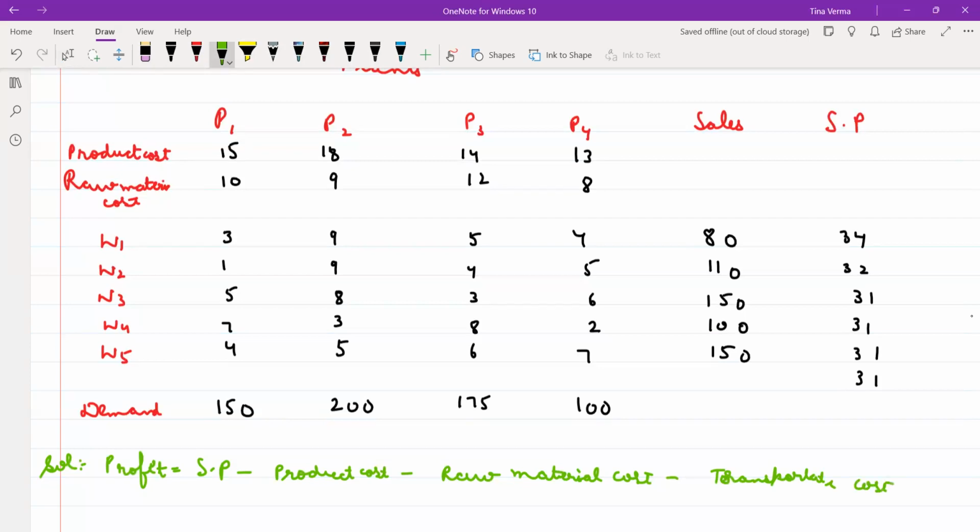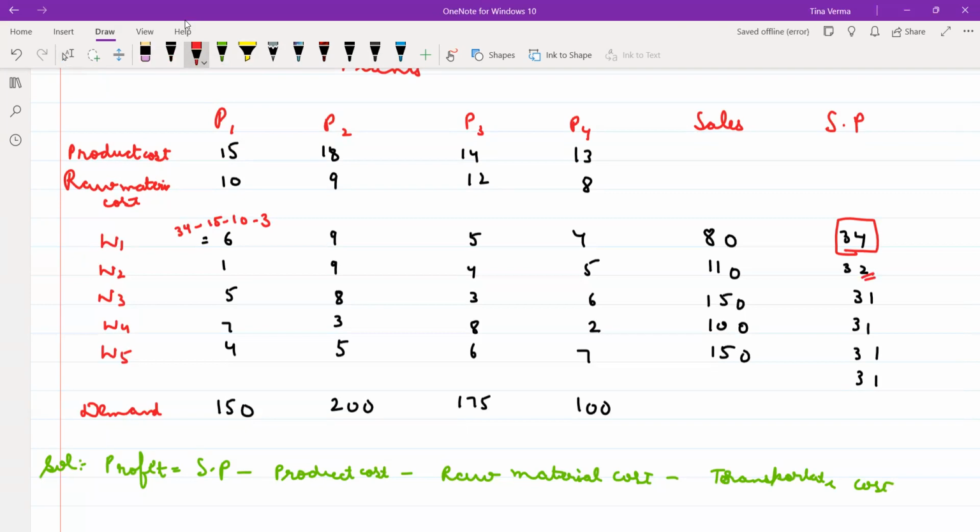So you can calculate your profit for every cell. How will profit be calculated? Here the selling price given to you is 34. So your profit here will be 34 minus production cost minus raw material cost minus your transportation cost. So in every cell, profit will come. So it is coming out to be 6. Again here you will calculate, and in this unit also you can calculate.